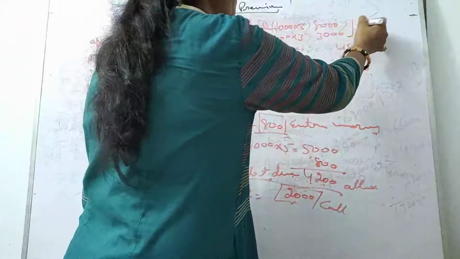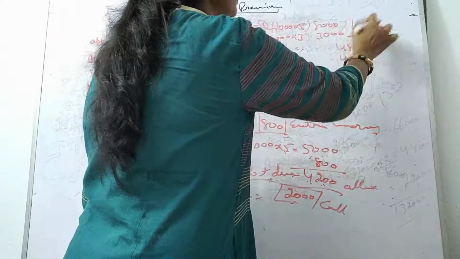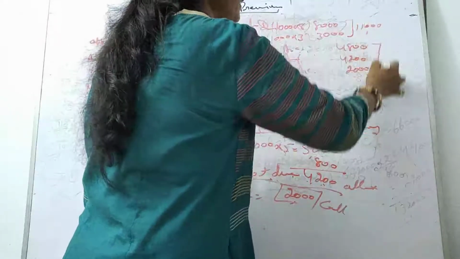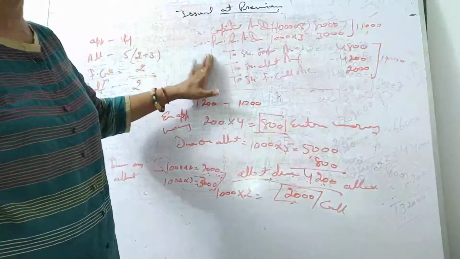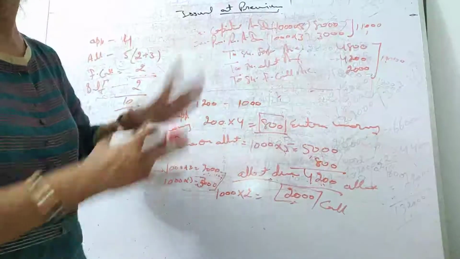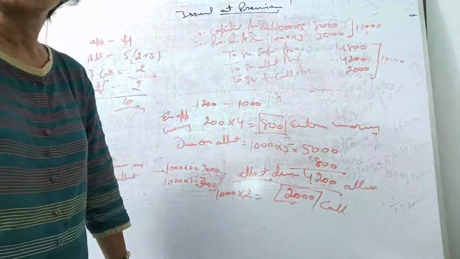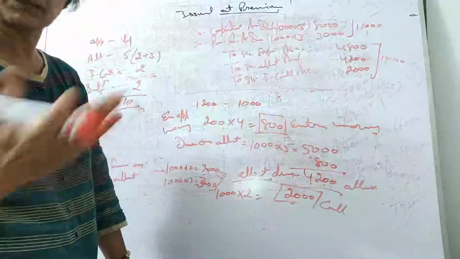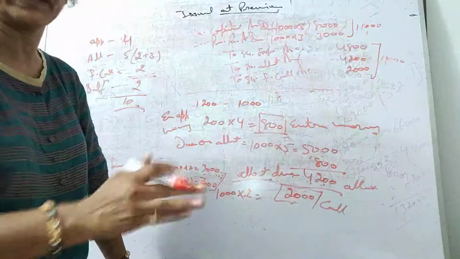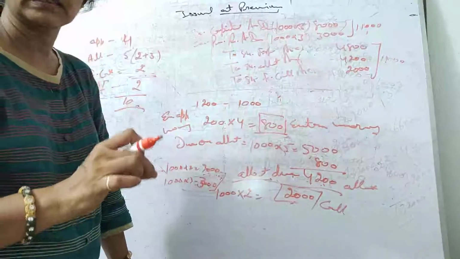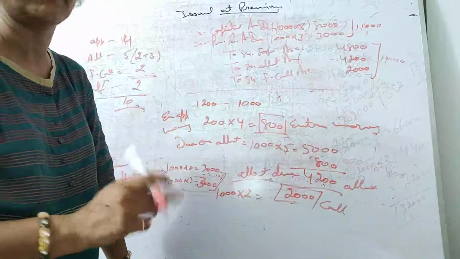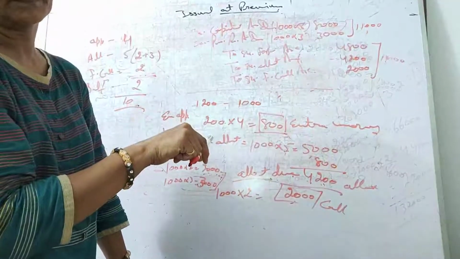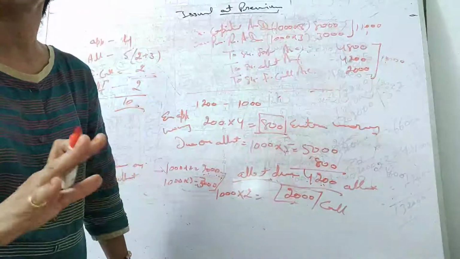Here the total is 11,000. Okay. And here also you can see 11,000. So that way you can verify your question when your debit and credit is equal, your concept is clear. So there is no problem at all. All right, students. So here we have solved this. These points you have to keep in your mind. This class is very, very important. So first listen this class, then go through all the questions properly. And still if you have doubt after doing yourself, you must watch it once again. Okay. And still the doubts are there, then you can talk to me.